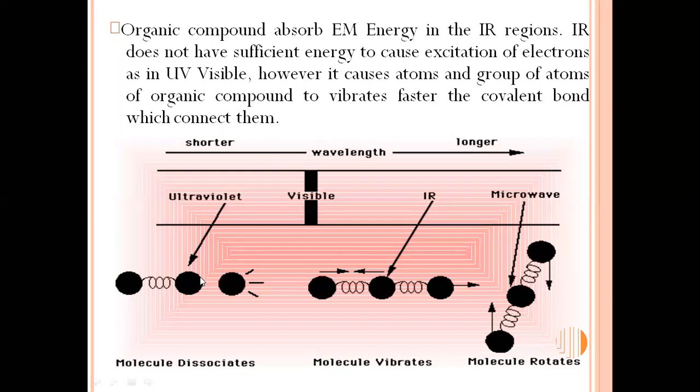Faster, through the covalent bonds. The atoms which are bonded through these bonds start vibrating through the bond, and these vibrations may be very fast. In the IR region, there are different modes of vibrations. We'll discuss these different modes of vibrations in organic compounds.